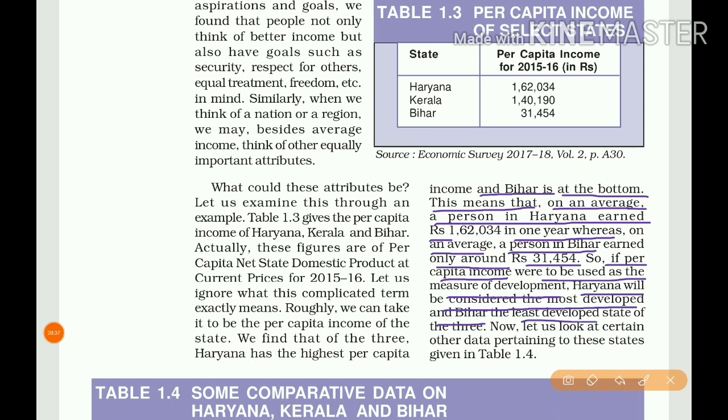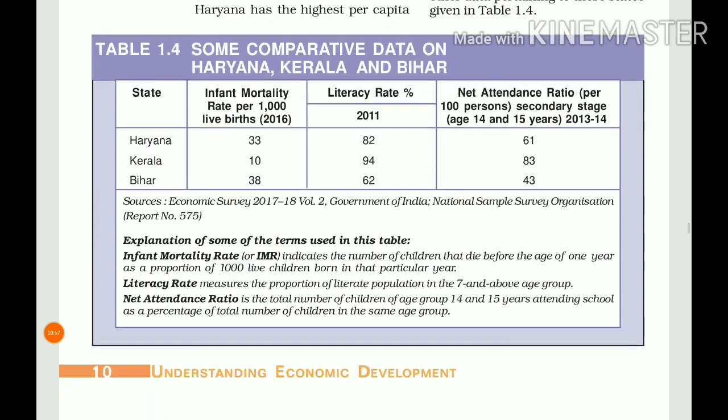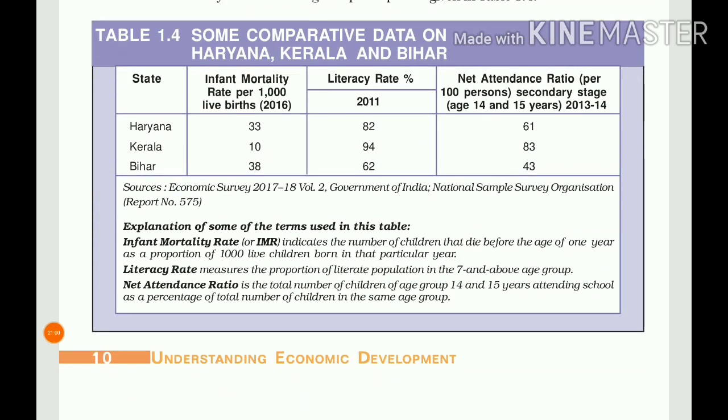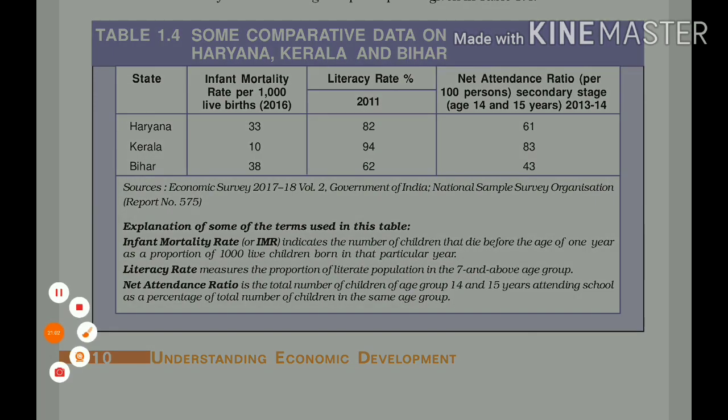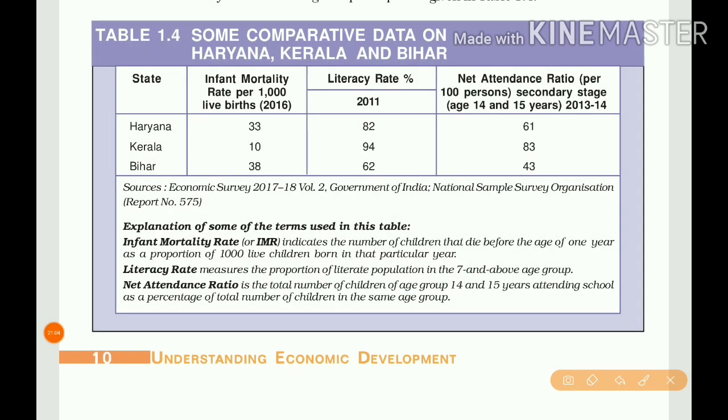If we take per capita income for comparing the measurement of development, Haryana is the most developed and Bihar is the least developed state of the three. Now, let us look at certain other data pertaining to these states given in Table 1.4. Here, Table 1.4 gives some comparative data on Haryana, Kerala and Bihar.